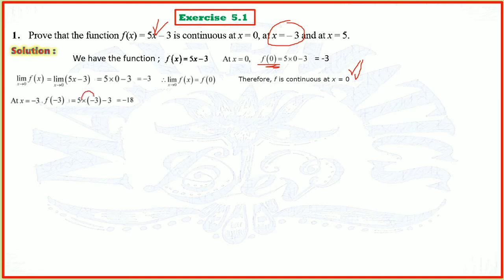So 5 3 is 15, and minus 3, that is minus 18. Then limit x tends to minus 3 of f of x. In this particular case, f of x is 5x minus 3, so 5 into minus 3.